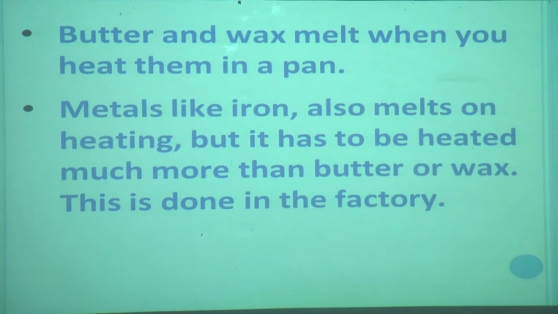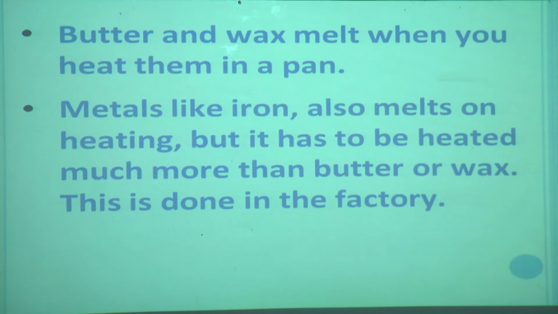Even butter and wax melt when you heat them in a pan. You might have observed when your mother is cooking, if she puts butter in a pan and heats it, it melts. Even you might have seen a candle, when you light it, the solid wax changes into liquid, means it melts and starts flowing also.